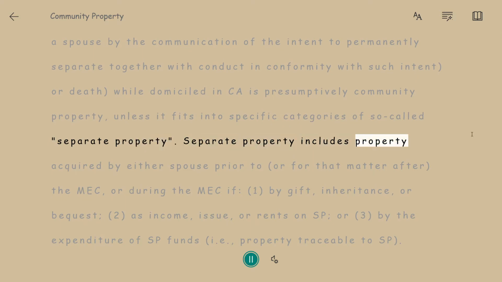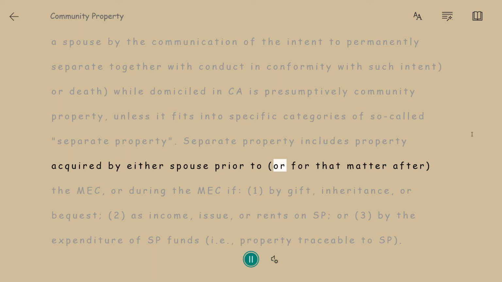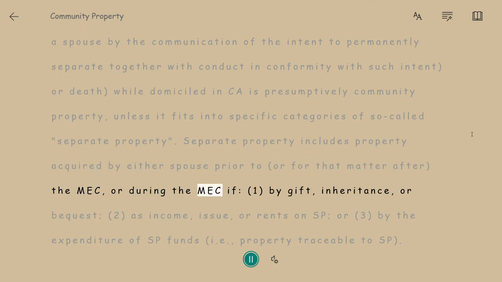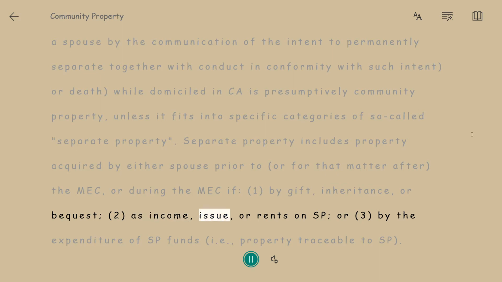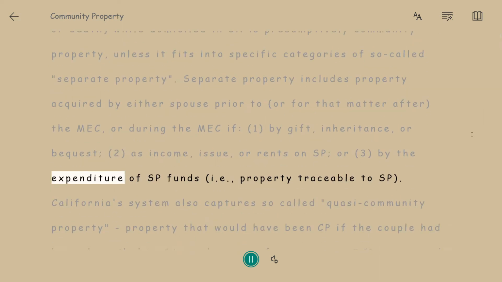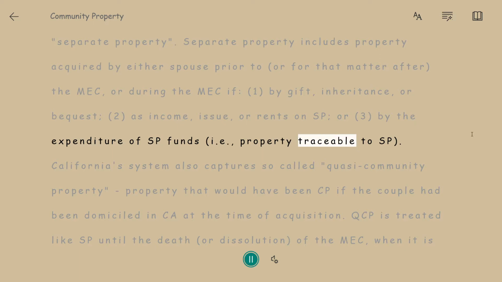Separate property includes property acquired by either spouse prior to, or for that matter after, the MEC, or during the MEC if: 1. By gift, inheritance, or bequest, 2. As income, issue, or rents on SP, or 3. By the expenditure of SP funds, i.e., property traceable to SP.